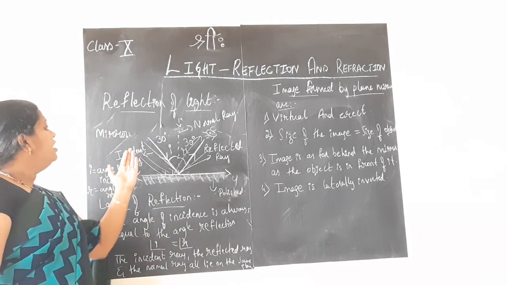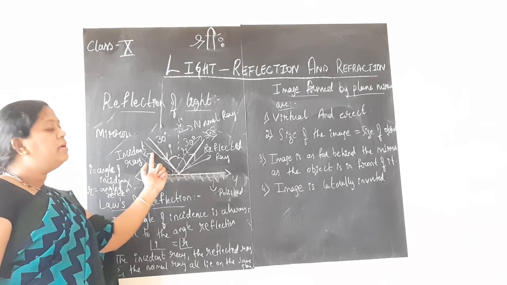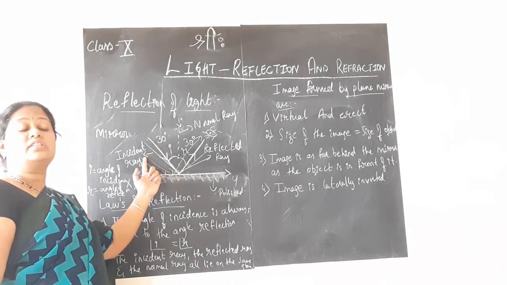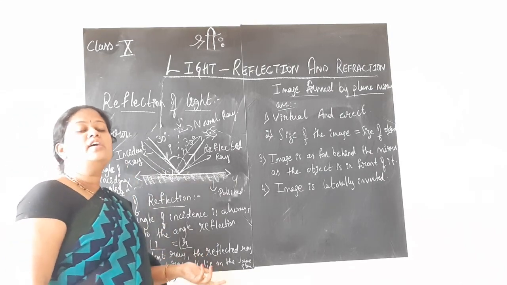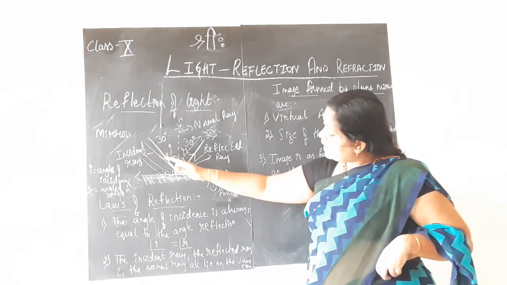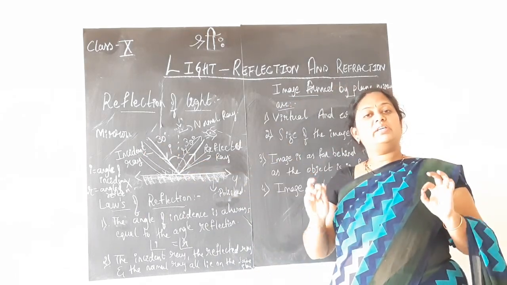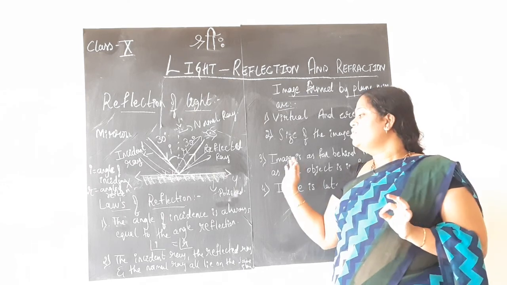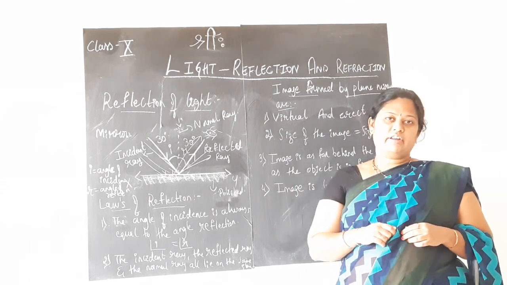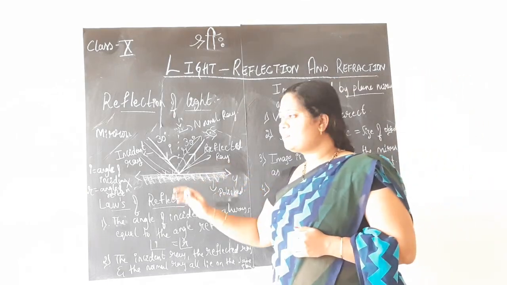So children, if this incident ray is making 30 degree, this may make 40 degree, this may make 60 degree, this may make 45 degree. So whatever the angle of incidence, whatever angle the incident ray is falling at, the angle of reflection will also be the same. How interesting. So this is about the laws of reflection. Here we were talking about the plane mirror.